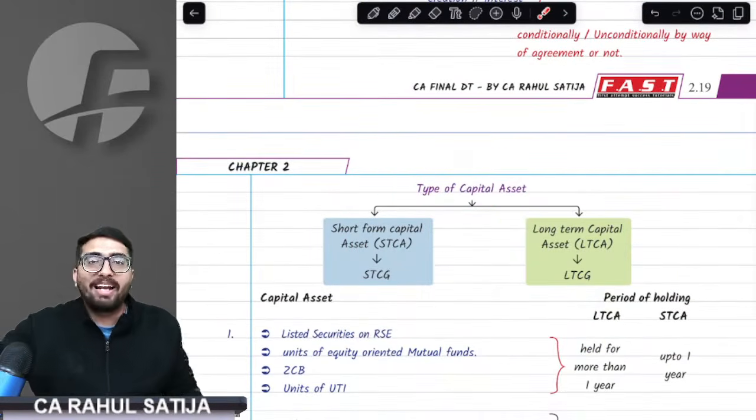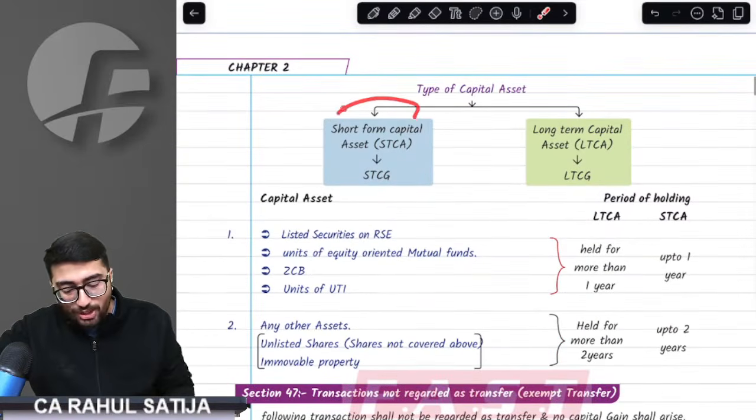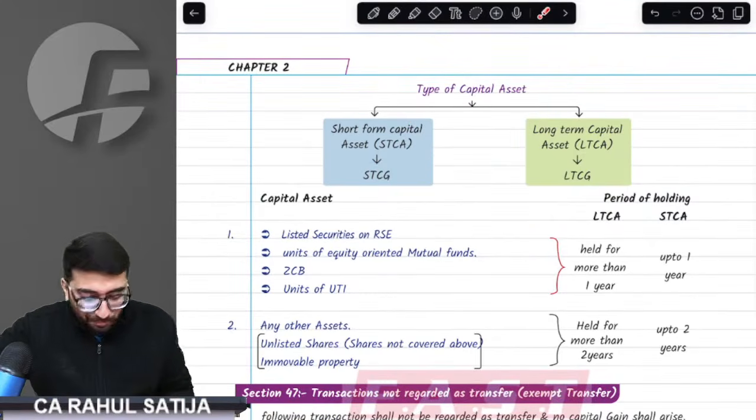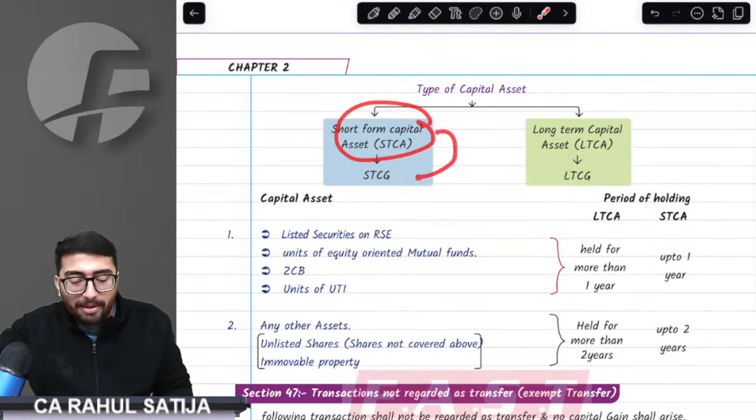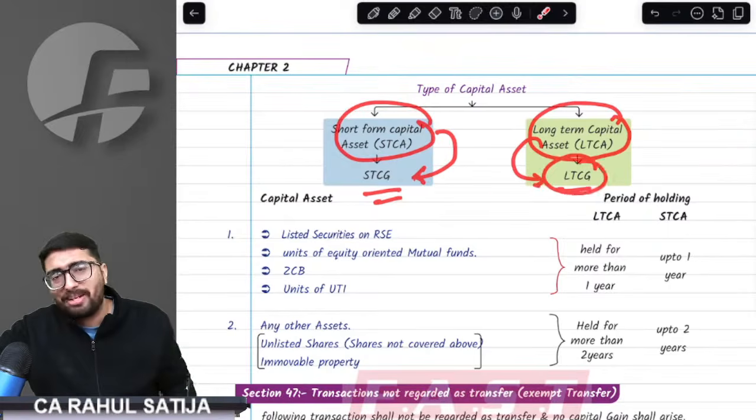Now we have types of capital asset. Basically we have two types of capital assets. First one is short-term capital asset. The other one is long-term capital asset. Whenever we have short-term capital asset, it will yield you short-term capital gain. And whenever we have long-term capital asset, it will yield you long-term capital gain.